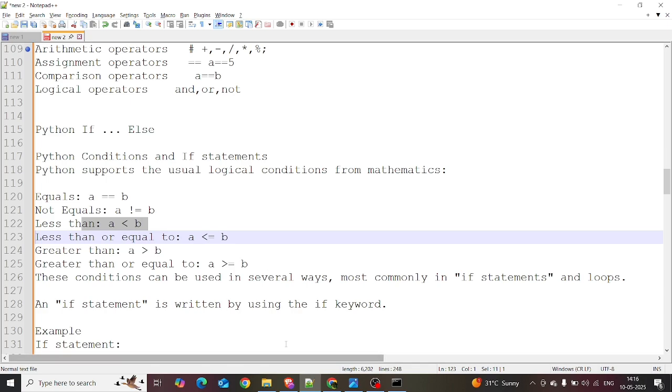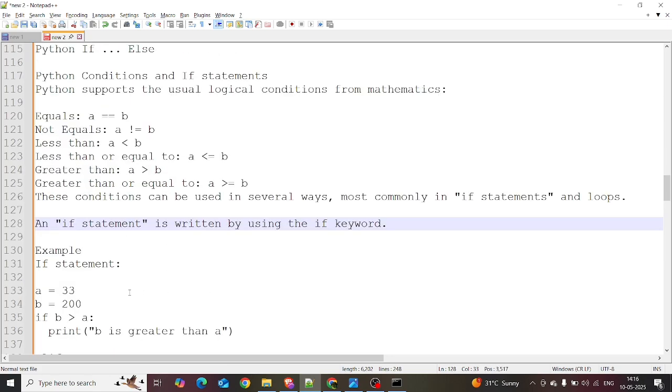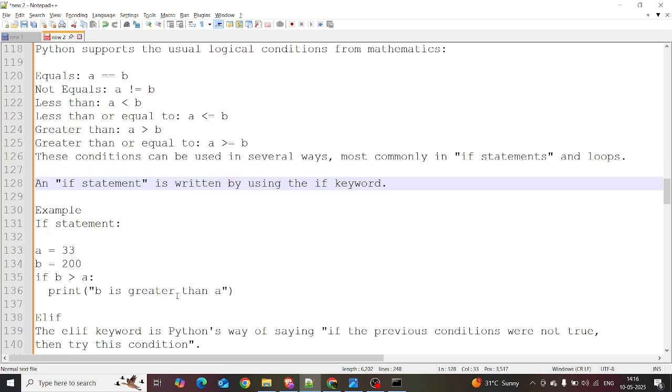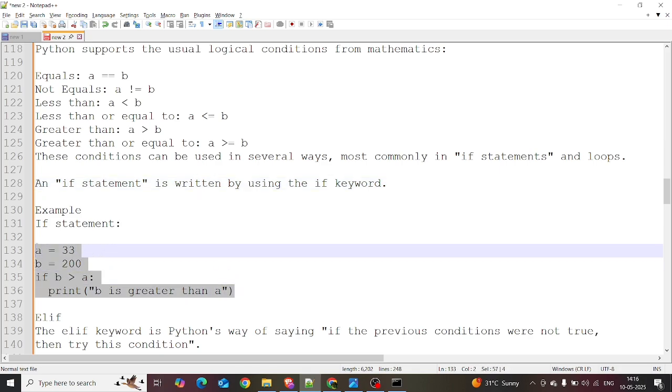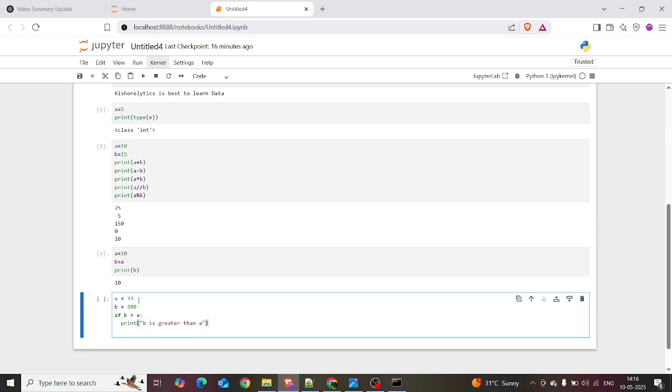An if statement is written by using the if keyword. Example for the if statement: I have already written the code, so I'm copying and pasting it here. We are assigning 33 to a variable a, and declaring a variable b and assigning 200 to it.